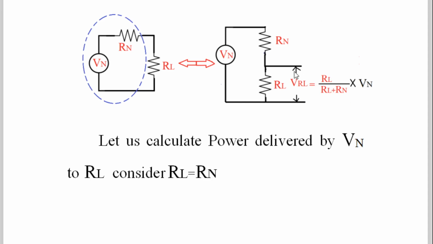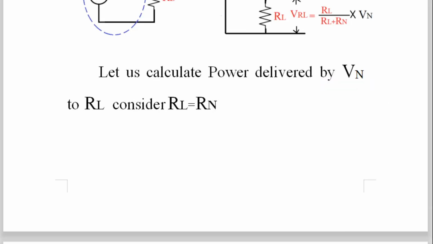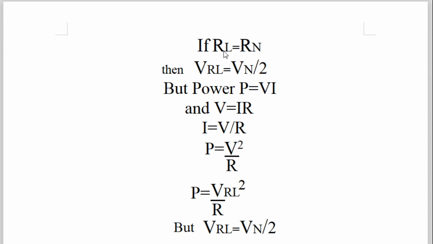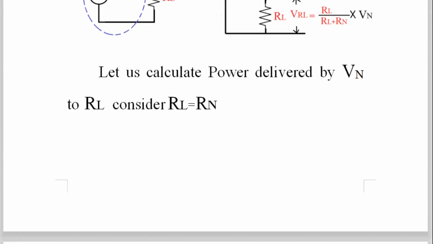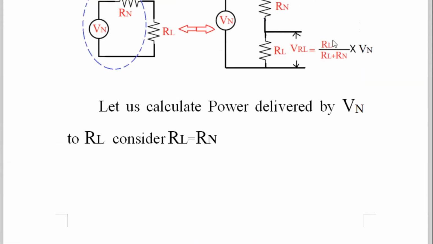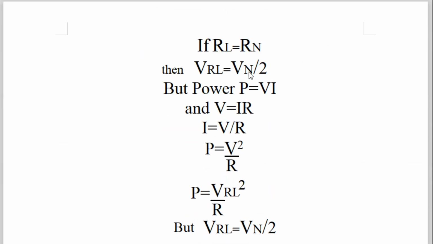Very simple. And power across any component is given by the equation P is equal to V into I, where V is the voltage across that component. And now the voltage across this component is how much? When these two are the same, Vn divided by 2. So we'll calculate that power slowly. If RL is equal to Rn, then VRL is equal to Vn divided by 2, because these two resistors are the same. Here it will be R, here 2R, the R's get cancelled, 1 by 2. So VRL is equal to Vn by 2.